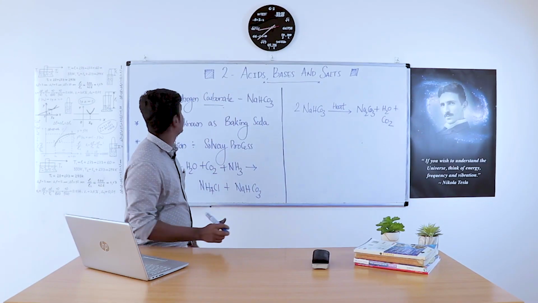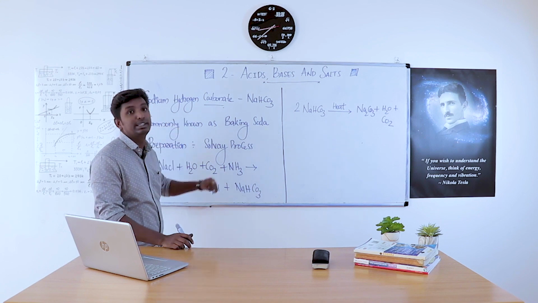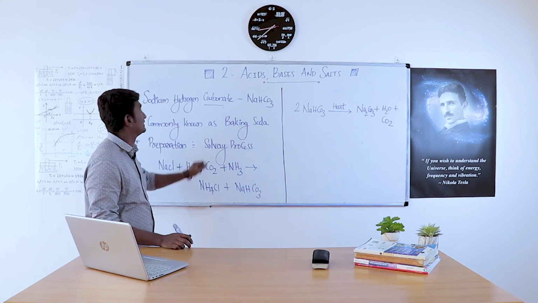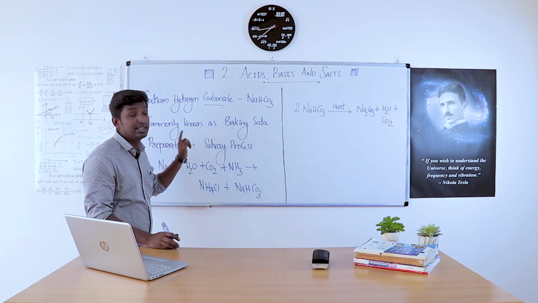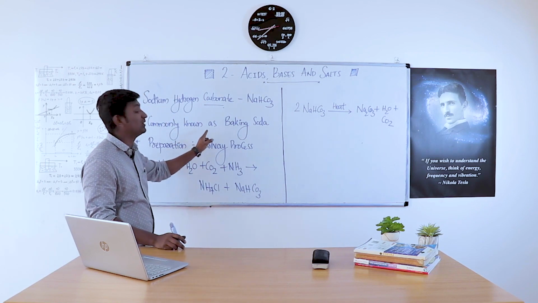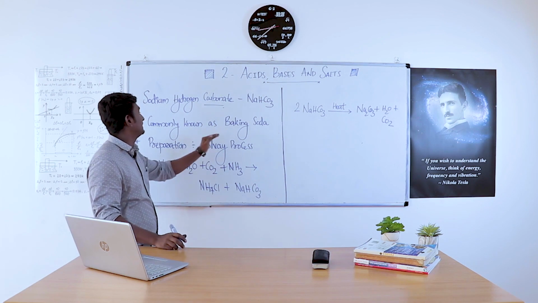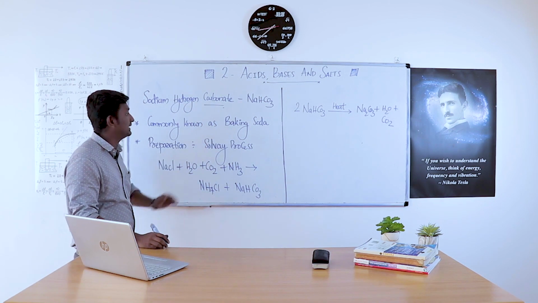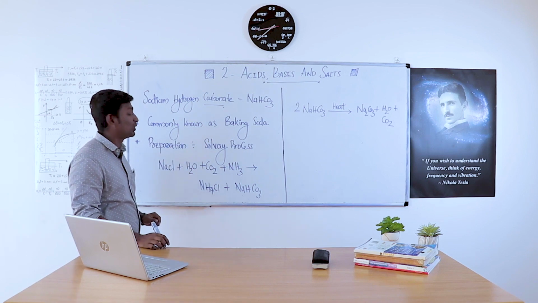The next compound we need to study is sodium hydrogen carbonate, that is NaHCO3. Sodium hydrogen carbonate is commonly known as baking soda. The preparation of baking soda is known as the Solvay process.